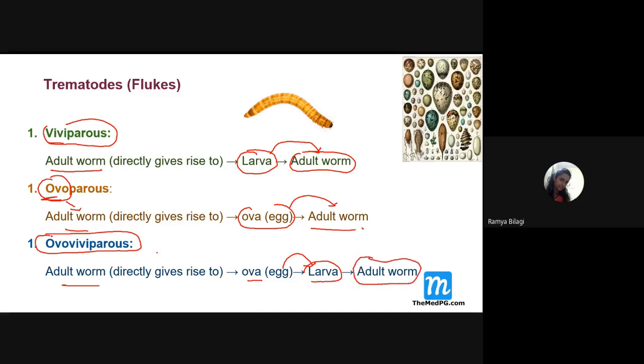Now we will have one question here. These trematodes or flukes fall under viviparous, oviparous, or ovoviviparous? What is their nature, students? They fall under the category of ovoviviparous. That means these trematodes lay eggs. From the egg, the larva comes out, and this larva later develops into the adult worm, right?